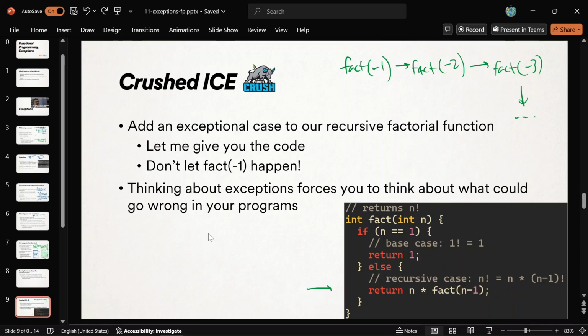A few more seconds to think about where you'd put it, how you'd write the code, and I'll show you my way. So we'll just do it live.